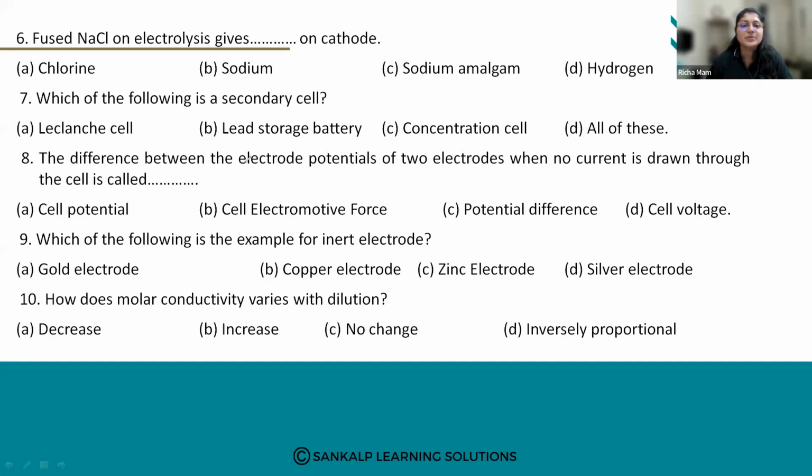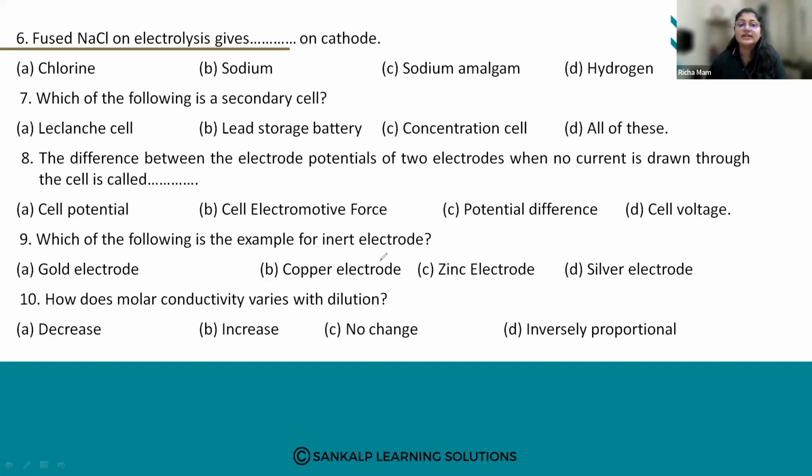Next one: the difference between the electrode potential of two electrodes when no current is drawn through the cell is called A, cell potential, B, cell electromotive force, C, potential difference, and D, cell voltage. Praveen has answered it as B. Supriya has answered it as A. Nikita C, Netravati B, Simran B, Shushma C.